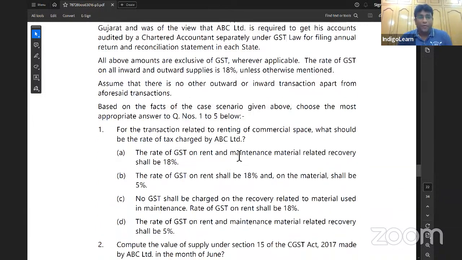First bit. For the transaction related to renting of commercial space, what would be the rate of tax, my dear friends? Obviously, the rate of tax is 18%. The rate of GST on rent and machine related recovery shall be 18% only, my dear friends. Because I clearly told you the logic why it is 18%, because it is a composite supply. And in case of composite supply, my dear friends, they are taxable at the rate of principal supply. And the principal supply is renting of commercial property. Next line.